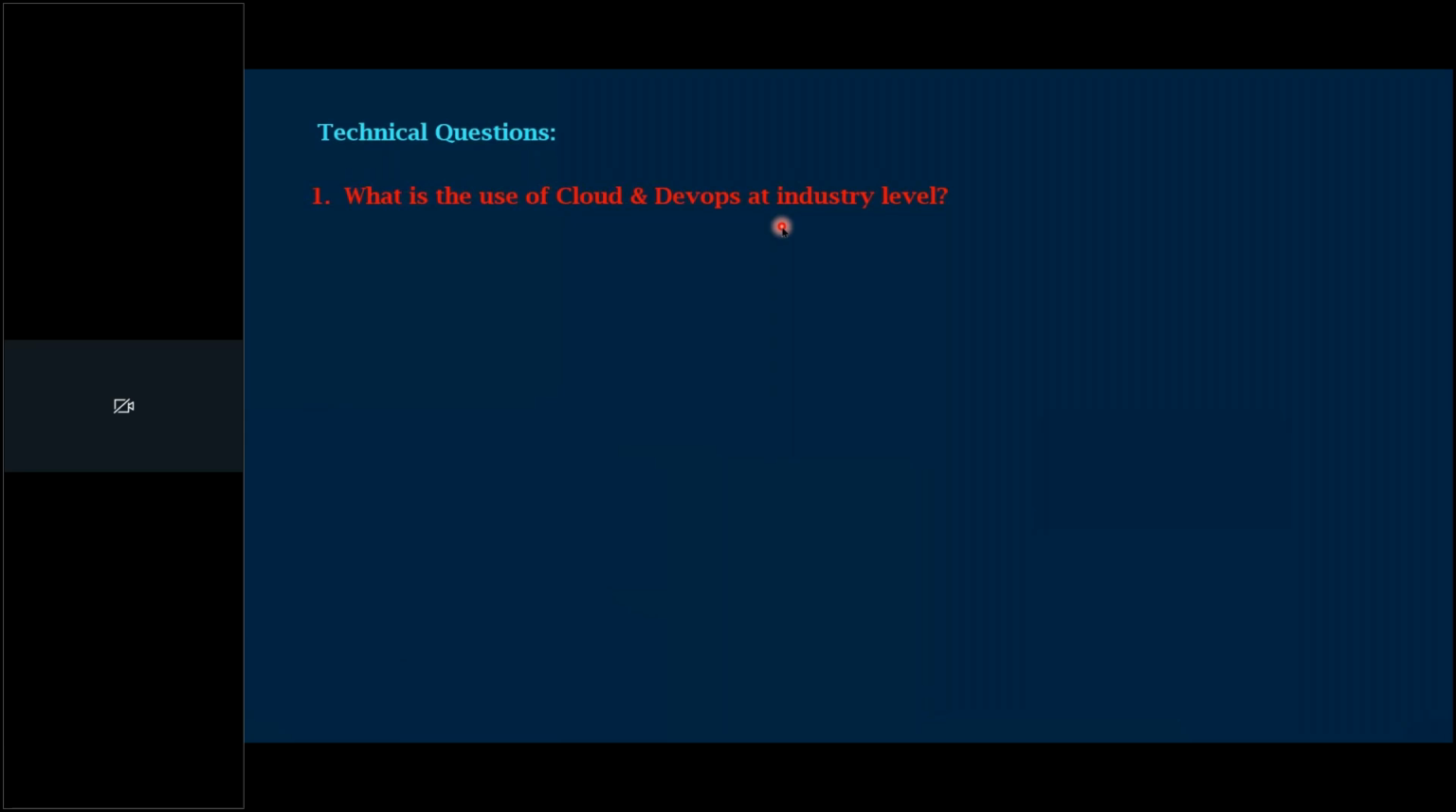One of my friends is working with Dr. Reddy's Labs, a pharma company. They are using Kubernetes. One of my friends is working with the automobile industry. They are using Docker, right? So everywhere automation is the number one choice, not only in the IT industry. So the use of cloud and DevOps at industry level is cost saving and time saving. Every project team, every client is looking for this. Clear, everyone? This question is very important. First question.